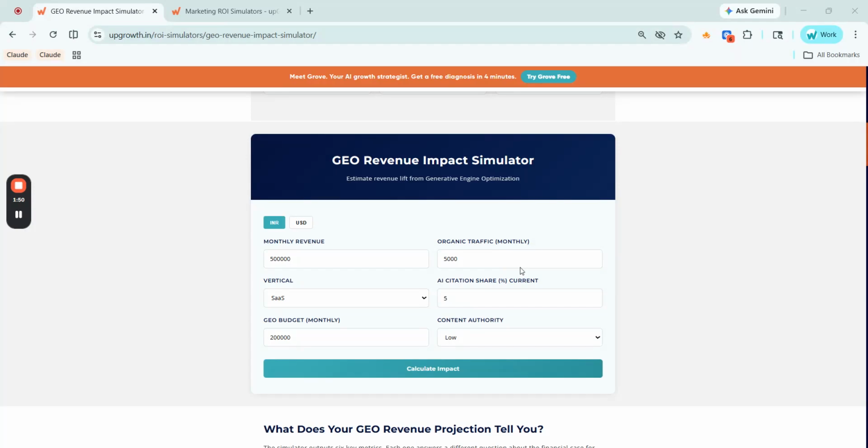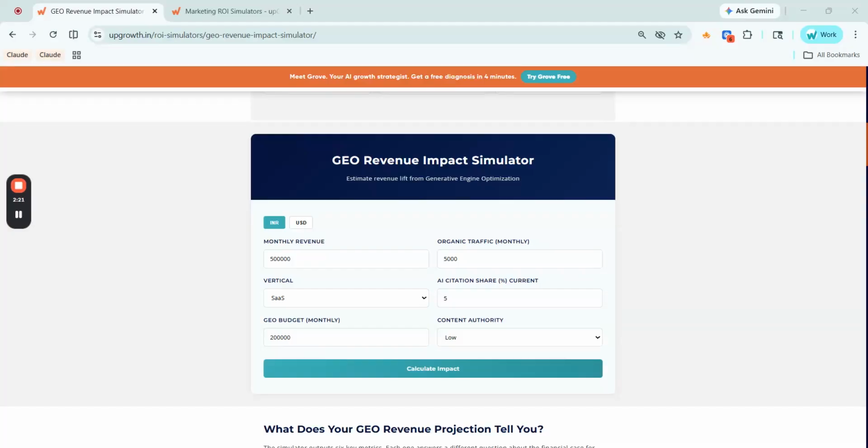The first input is monthly revenue, your current monthly revenue from organic and digital channels. Organic traffic monthly is how many sessions your website currently receives from organic search per month, and vertical is your industry. Select from the drop down here. AI citation share current is the percentage of AI generated answers in your category that currently mention your brand. If you're just starting out with geo, this is likely very low.